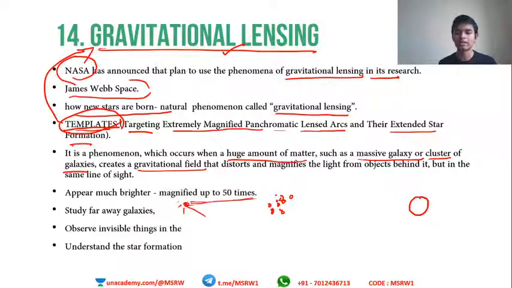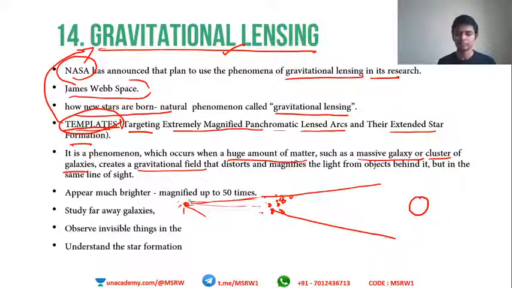So this light ray will go through here, but what happens? There is a gravitational field for these galaxies. This gravitational field will magnify the emitted light.